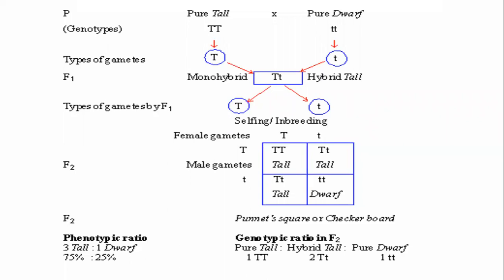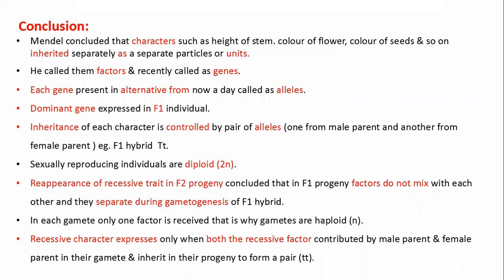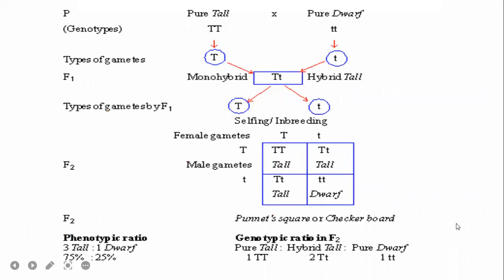Okay, fine. See, listen. 2 important laws are explained, 2 important principles of genetics, laws of genetics, understood with the help of the monohybrid experiment. One is called the law of dominance, another one is called the law of segregation. Okay, monohybrid cross is connected with 2 important laws. I will tell you what are these 2 important laws.